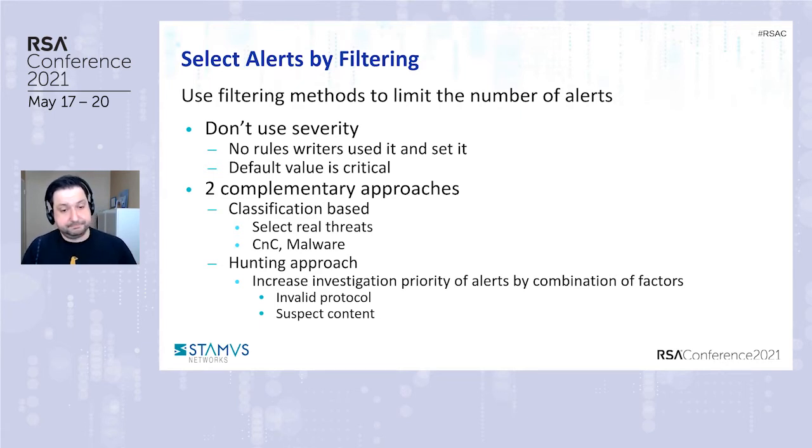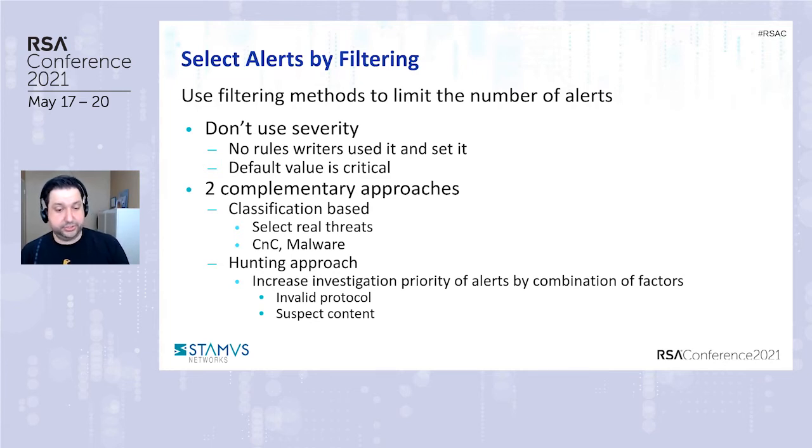But let's have a look at a couple of complementary approaches that we can try out: a classification-based and a hunting approach. Classification-based involves some sort of filter set to filter out and classify events, whether it's C2 or malware, and select the more important events or the real threats.